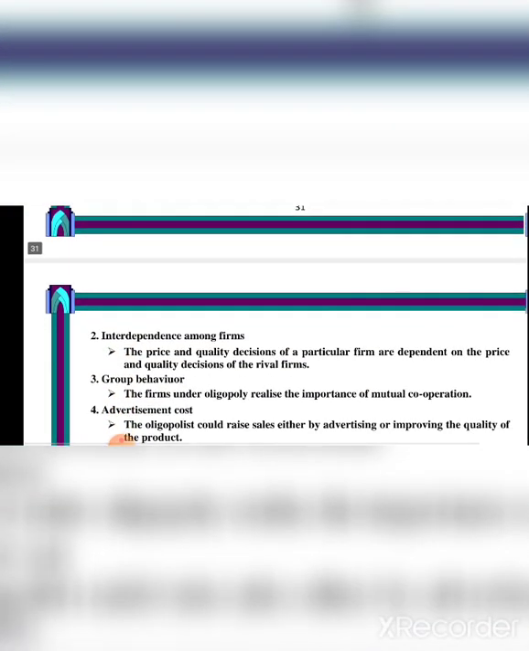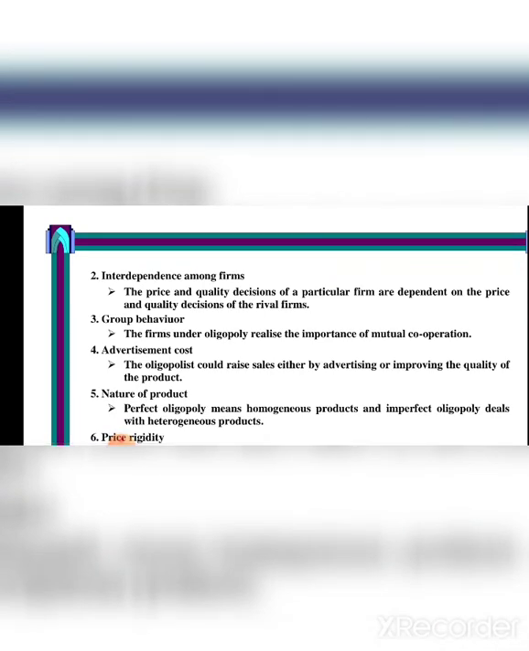Next one, interdependence among firms. There is an interrelationship. The price and quantity decision of a particular firm are dependent on the rival firm. So they will have a contract with both the firms. Group behavior: the firms in an oligopoly realize the importance of mutual cooperation between the sellers. Advertisement cost will be there. That is, the oligopoly could raise advertisement cost.